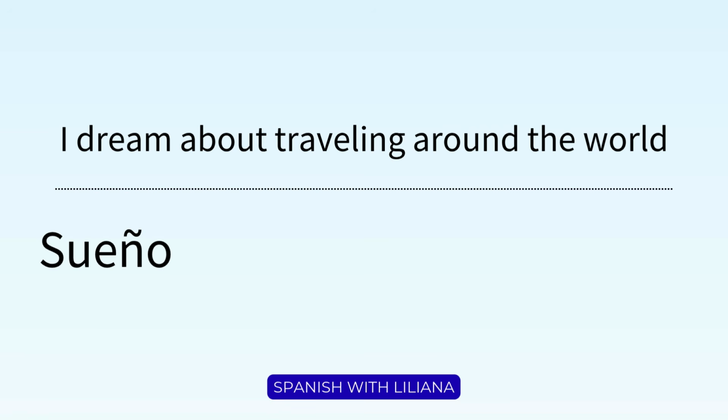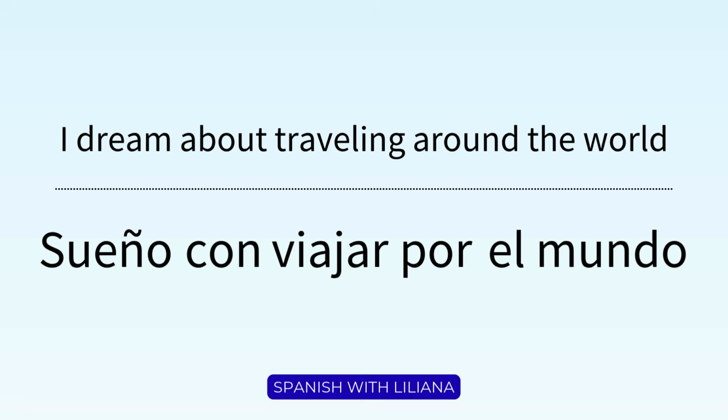I dream is sueño, sueño. And about, in this case, is con, con. And again, con technically means with, but this is the combination that we use with this verb. Sueño con. Traveling, viajar. We didn't use the gerund in this case. I know in English there are specific verbs that are used with gerunds, like this combination, I dream about, then we use a gerund. In Spanish, it's the infinitive verb. Sueño con viajar around the world por el mundo.